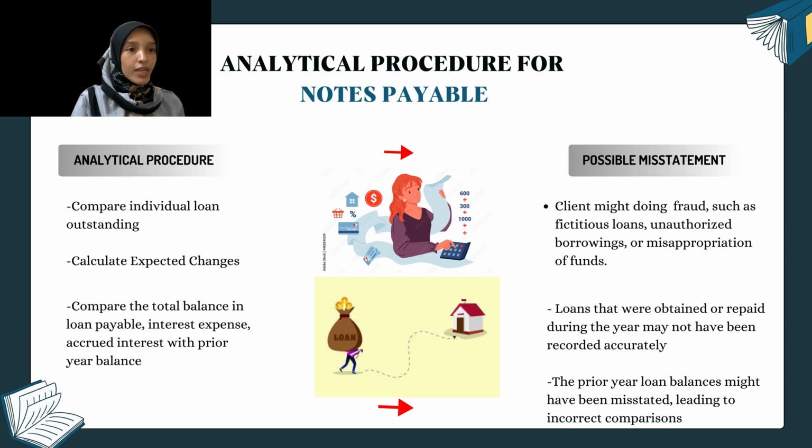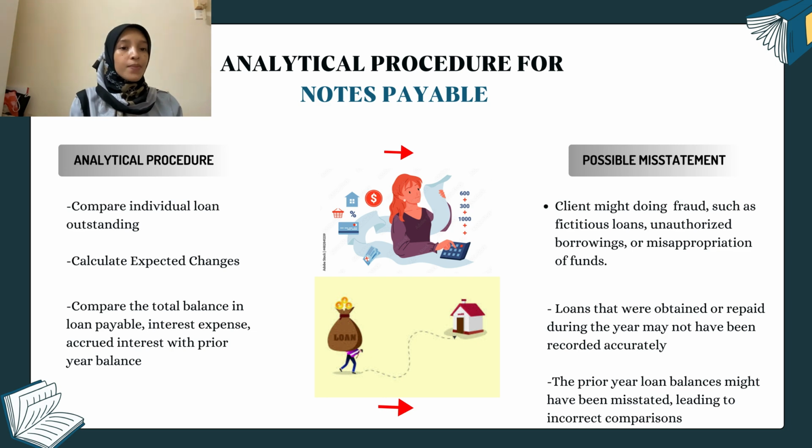For example, once we calculate the interest rate or the total loans, we might find that our client has other borrowings from other banks, for example, but they did not record them in their financial statement. Next, loans that were obtained or repaid during the year may not have been recorded accurately. For example, as I stated before, our client has another loan, for example, a mortgage loan with Bank Islam, but they did not disclose it in their financial statement.